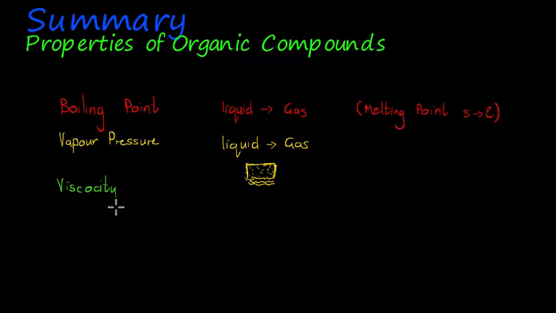Then we also look at the viscosity. Viscosity is resistance to flow. Something like syrup has a very high viscosity because it flows very slowly, while something like alcohol, on the other hand, has a very low viscosity because it flows very easily. These are the main elements that we are going to look at, but all of them rely on the same thing. They rely on intermolecular forces.